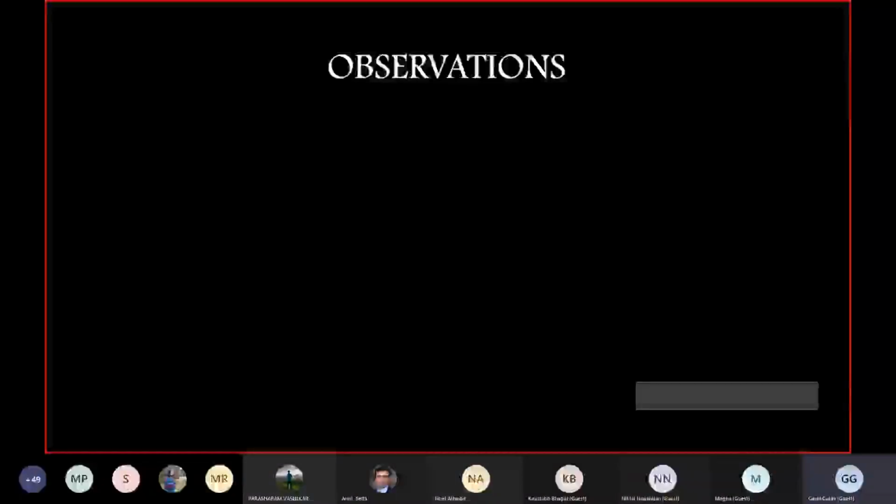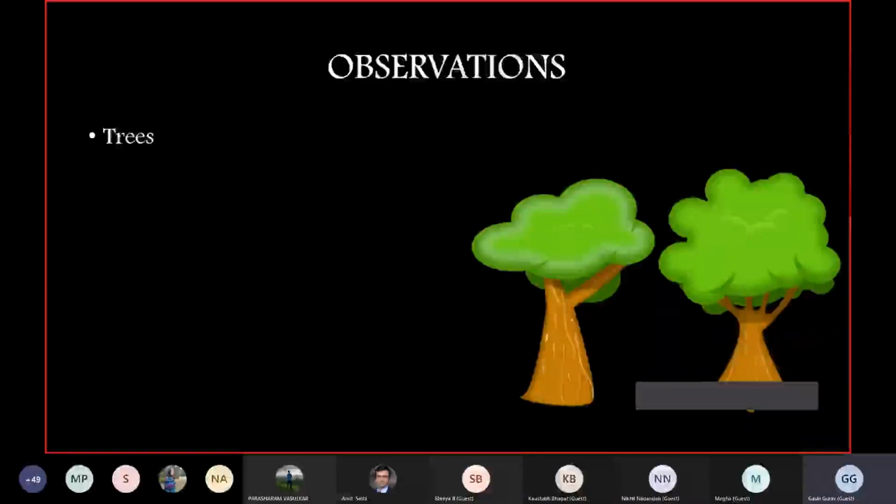Yes, Gauri. So as Gauri said, the IIT Bombay hillside was studied with two different methods. One was the quadrant and one was the transect. Next please. First, during the quadrant study, we focused on trees only, since it is a dry season.